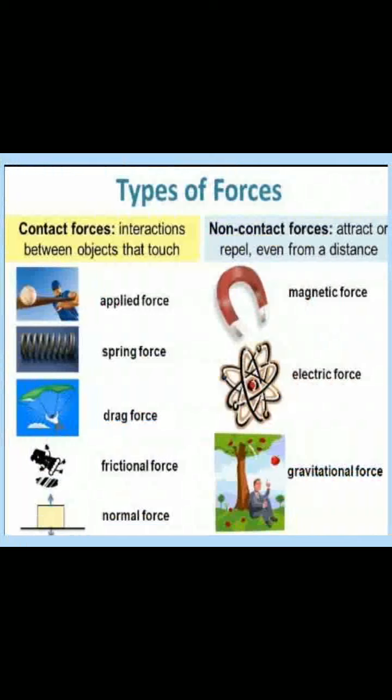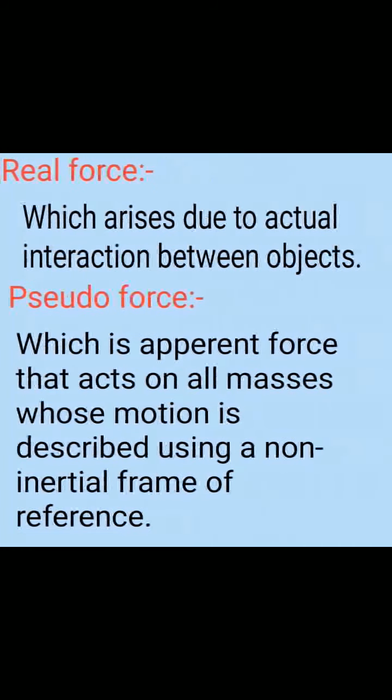Let us see some forces classified as real force and non-real or pseudo force. Real force. All the contact forces are real forces, that is, which arise due to the actual interaction between the objects. Non-real force or pseudo force is an apparent force that acts on all masses whose motion is described using a non-inertial frame of reference. Example, we all experience a jerk when a moving vehicle suddenly stops or changes direction. The cause of that jerk is pseudo force.